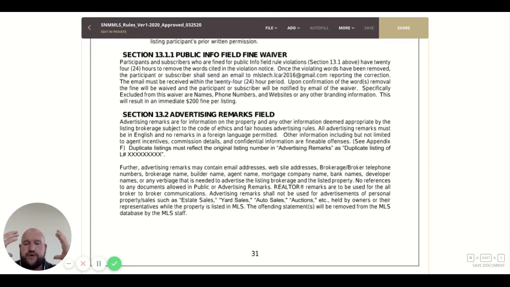The advertising remarks field was created for you to be able to advertise yourself and the listing however you want. Still has to be in English, but this gives you a lot more freedom to put those things that you want to put. If there's a special builder you want to put in there, you'll put it there. You still can't talk about commissions. You can't talk about incentives. You can't talk about bonuses, but you can talk about the property and yourself. And that's a little bit nicer thing about this: you have that ability to advertise yourself while you're advertising the listing.